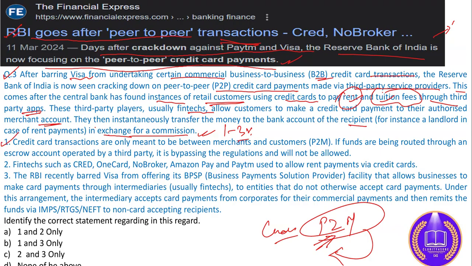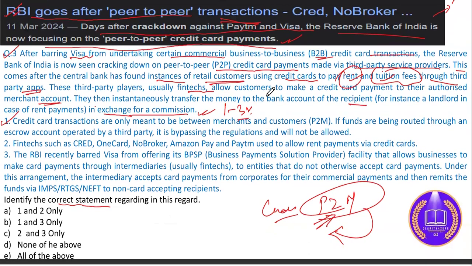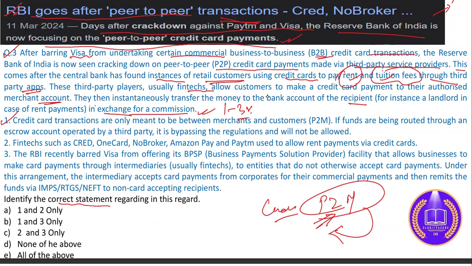So regarding the credit card, you need to identify the correct statement regarding this guideline. Okay, the first statement: credit card transactions are only meant to be between the merchants and the customers. Yes, exactly true. If funds are being routed through an escrow account operated by a third party, it is bypassing the regulation and will not be allowed. So statement number one is absolutely correct. It will not be allowed.